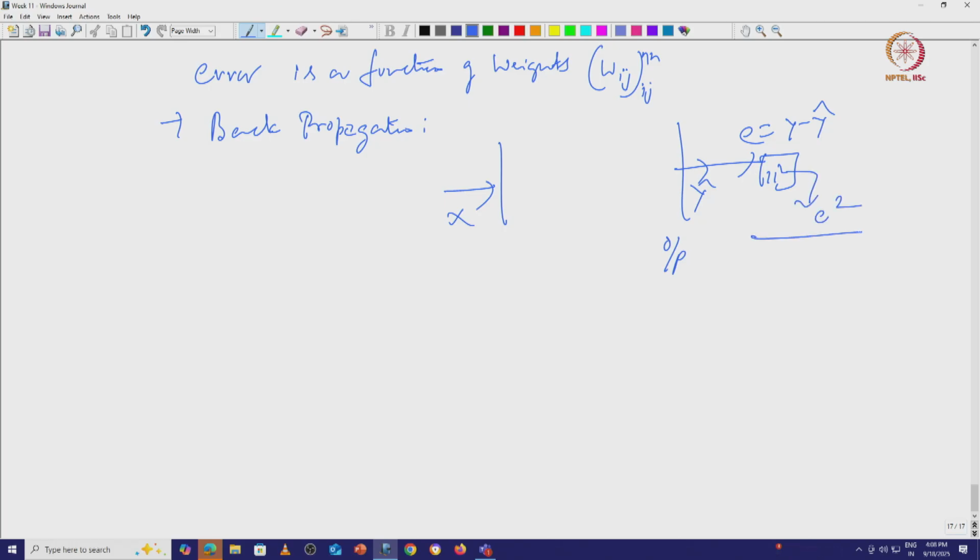Now you do the following. You find out the rate of change of this function, also sometimes called the loss function, with respect to various weights. Each weight is influenced. You calculate the variation for the outermost layer, and propagate that back to inner and inner layers up to the first layer.